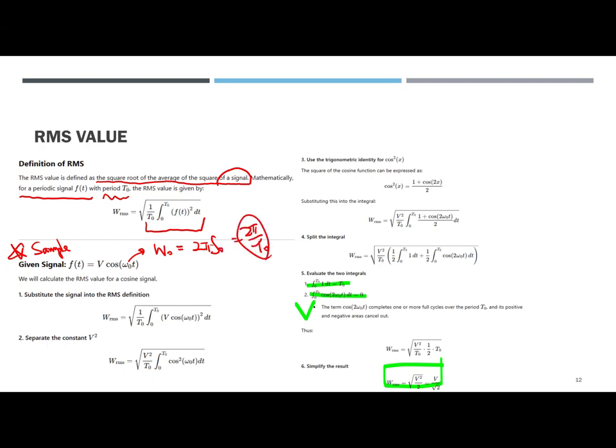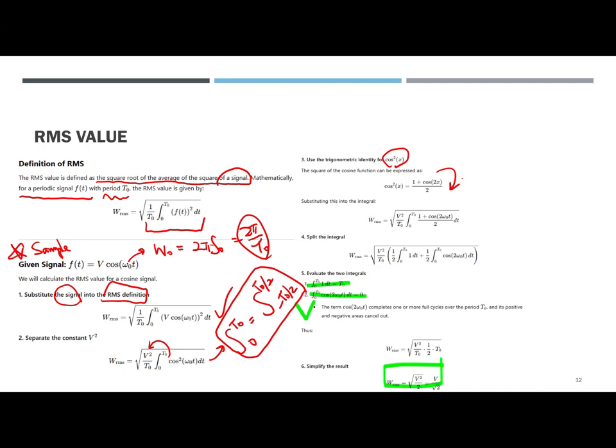So step one: substitute that signal into the RMS value right there. V squared is constant, so we can take it outside. Some students get confused again: t sub 0 or minus t sub 0, it doesn't matter. Use the trigonometric identity for cosine squared of x, which we learned before, is 1 plus cosine 2x over 2. Substitute these expressions into the integral, and split the integral like this one.